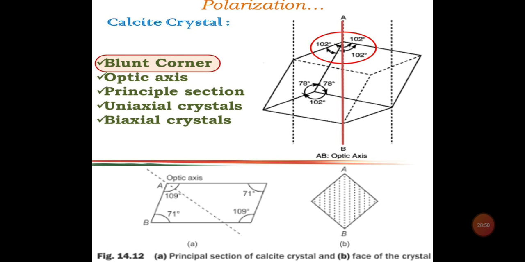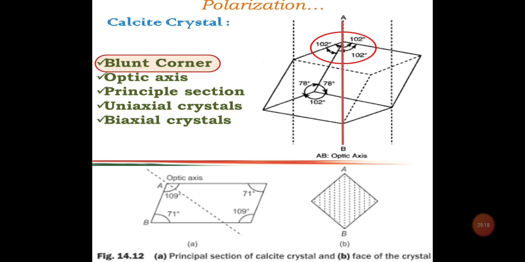At the two diametrically opposite corners, shown as A and B in the upper figure, you can see that the 3 angles of the faces meeting there are obtuse, all of 102 degrees.